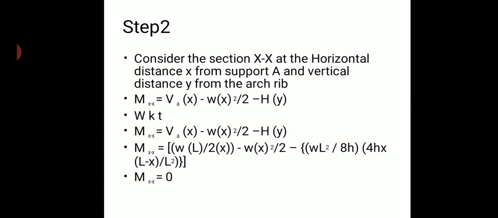With other kinds of unsymmetrical forces, you cannot expect the funicular nature of the arch. Therefore the bending moment can't be equal to 0 apart from the UDL throughout the entire span. Therefore, when the arch is subjected to the UDL throughout the entire span, you can expect 0 bending moment at any part of the arch. So thank you.